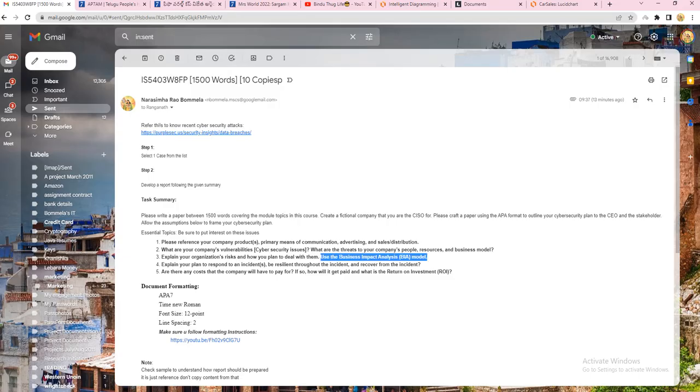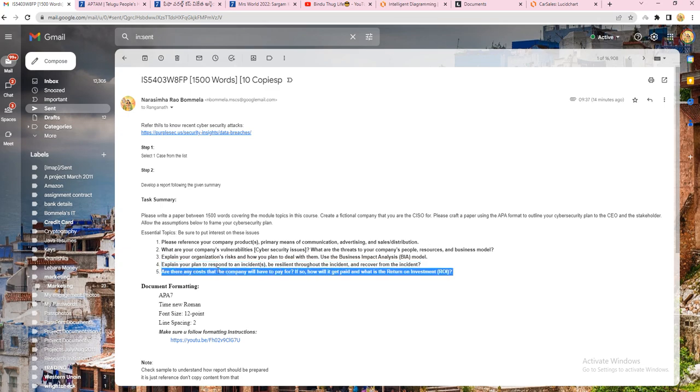Next one is to explain the plan to respond to the incident, be resilient throughout the incident, and recover from the incident. Try to find, from the link where you found the data, how that incident got resolved and what kind of plans they have. If it is simply written there, try to find relevant information from the internet and elaborate it. At least 300 words of content is expected on this task. Please try to write it.